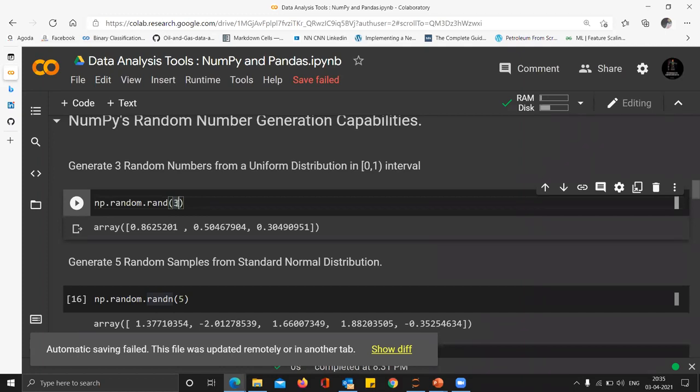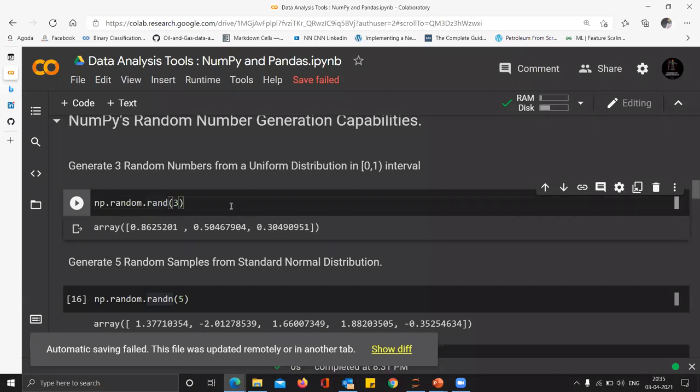So the numbers that are generated using that characteristic equation are stored in a particular basket. A uniform distribution basket will have the numbers generated from a different equation. A Gaussian distribution basket will have numbers generated from a different distribution. Now, suppose I have provided np.random.rand. This is telling the computer, okay, look at the uniform distribution basket and pick out 3 numbers from that. And this is the output.